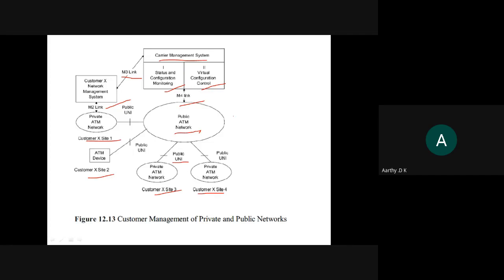So this is how the M3 and M4 interfaces are used. The thing you should remember in M3 is that it is divided into two classes: one for configuration and the second for virtual connection.